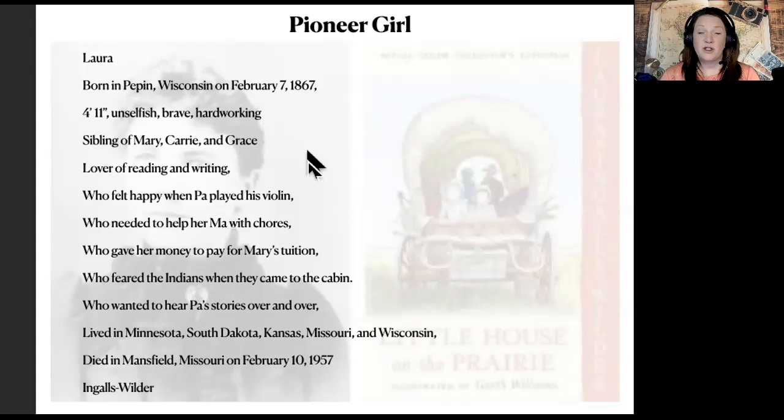If you were to do a character analysis, this is a great format to do it in, this poem format. So keep that in mind, that just because you do it in class today doesn't mean that's the last time you have to do it. You can always plug this in anytime you need to.